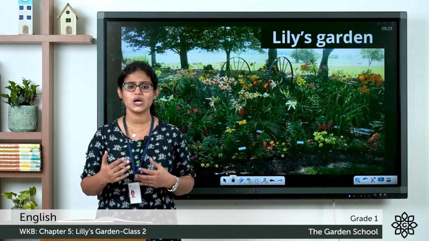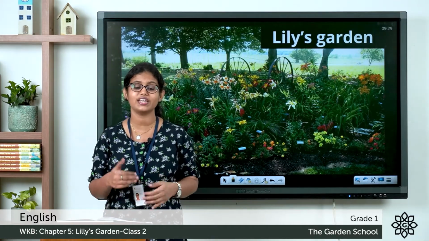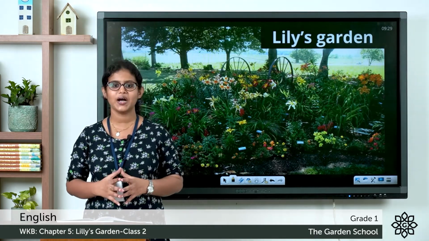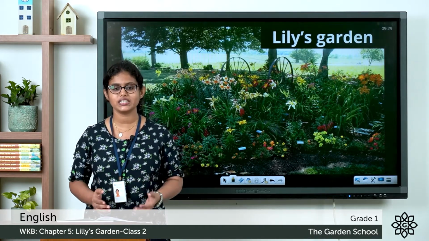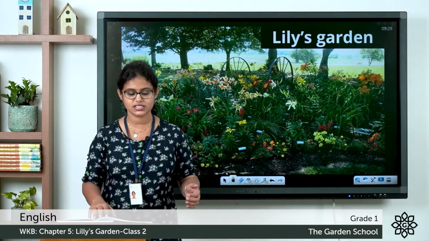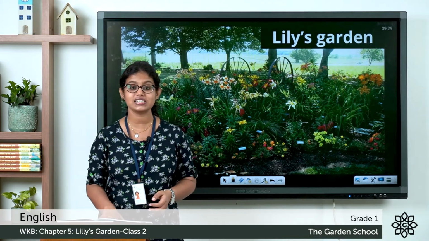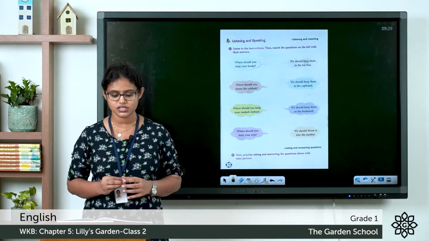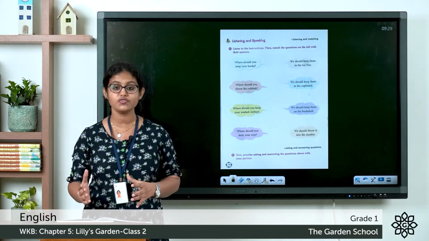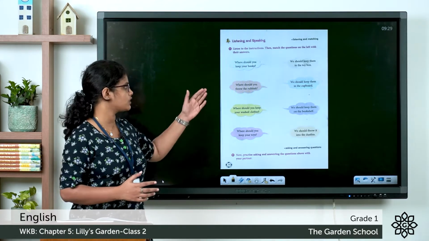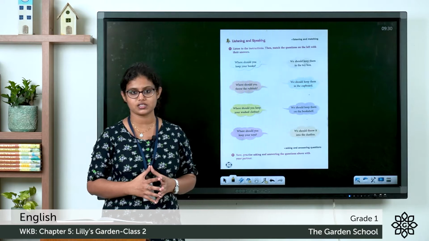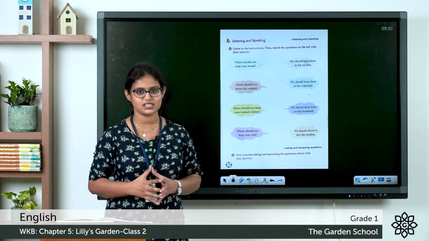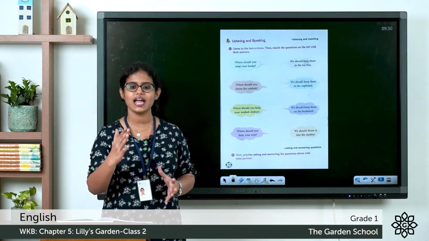In the last class, we started with chapter 5 in the English workbook, and today let's continue the exercise. Now, you can take page number 28 in your textbook and let's start with the exercise. Listening and speaking. Listen to the instructions, then match the questions on the left with their answers. On the left side, you can see some questions, and you have to match these questions with these answers. So let's read out the question and match.